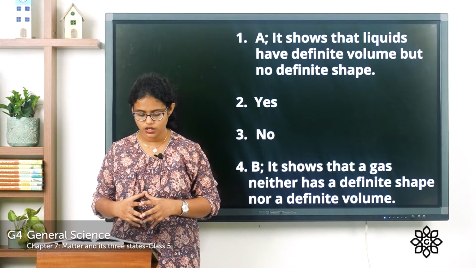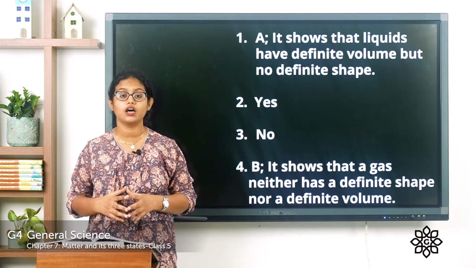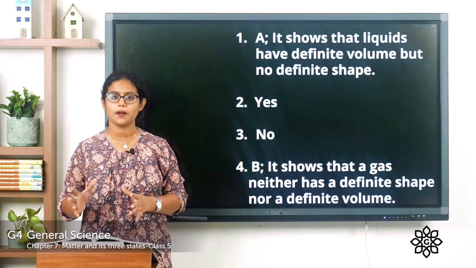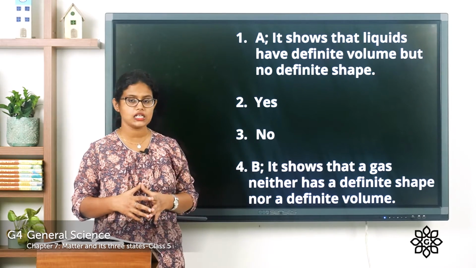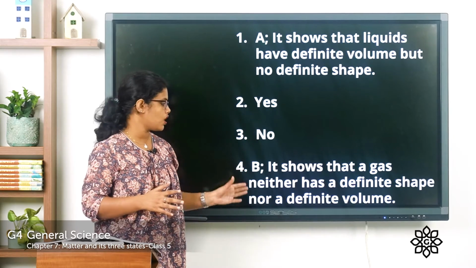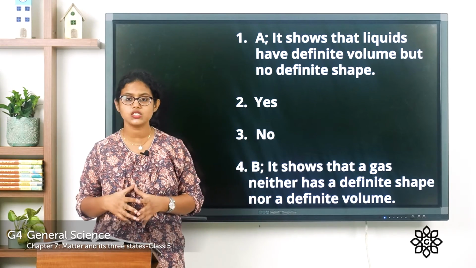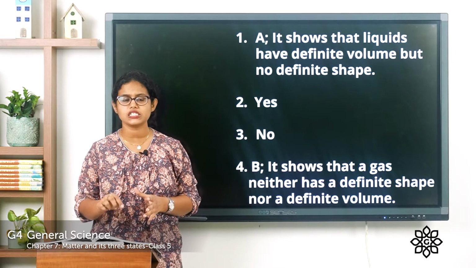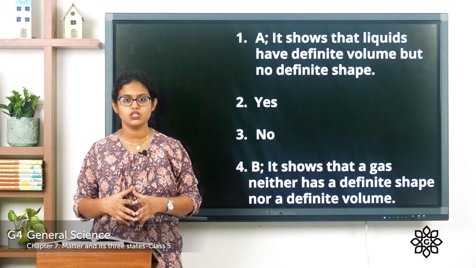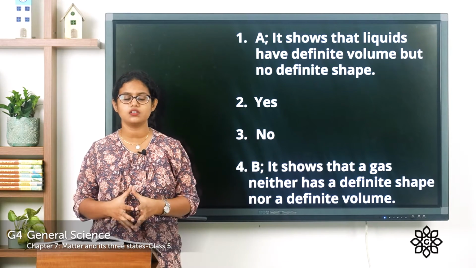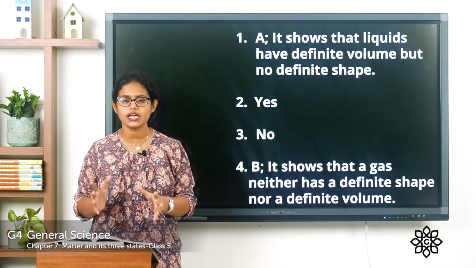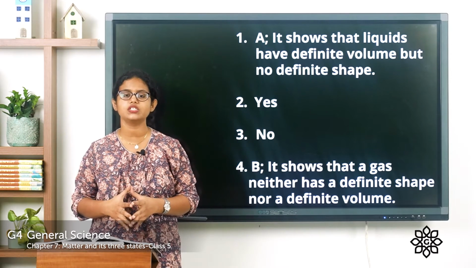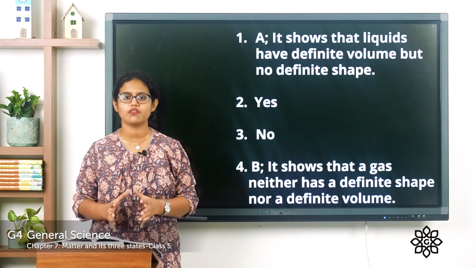Coming to the fourth one, which set describes a gas and why? It is B, picture B. It shows that gas neither has a definite shape nor a definite volume. In this picture you can see the gas is in a small bottle. If you transfer this gas from the small bottle to the large bottle, it fills up the entire space inside the large bottle, which means it has neither a definite volume nor a definite shape.